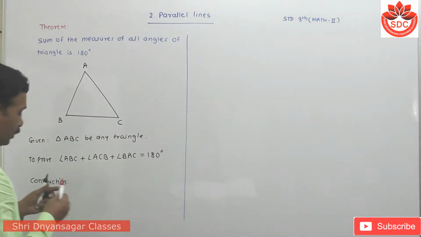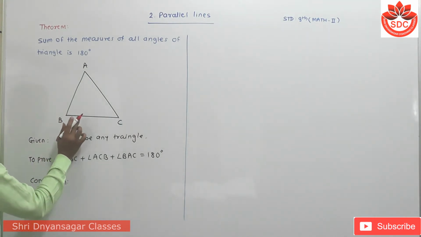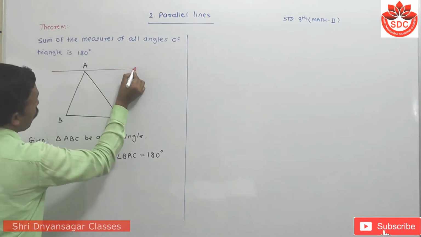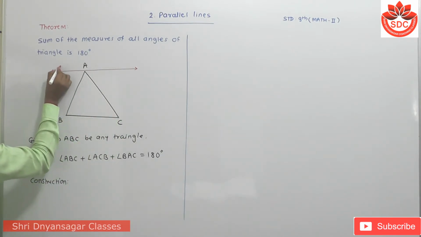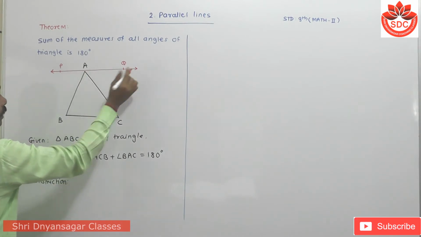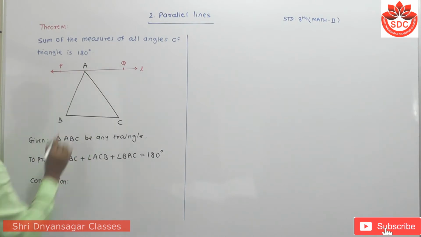Student, take the construction in such a way that we draw a line parallel to segment BC through point A. Take points P and Q on this line L such that P-A-Q.